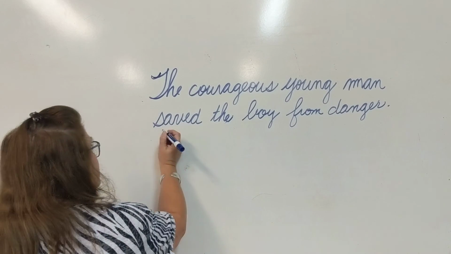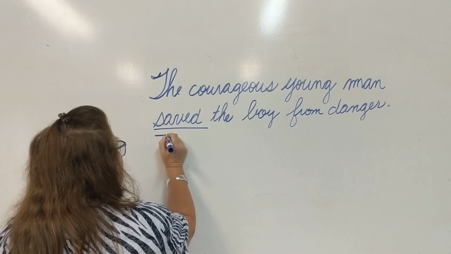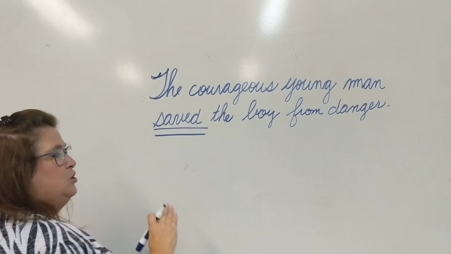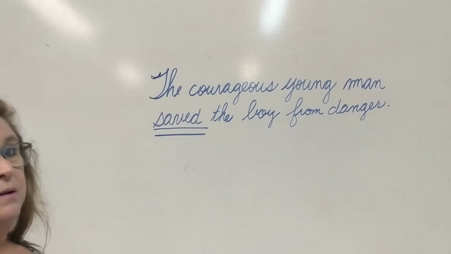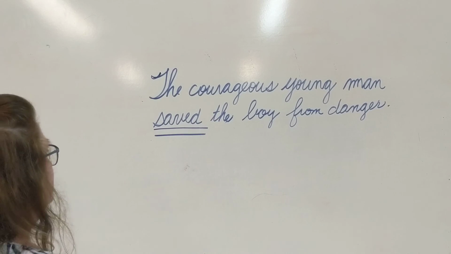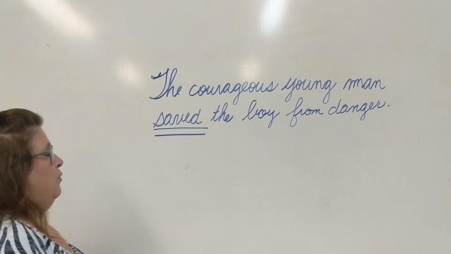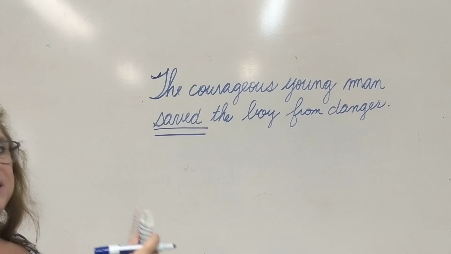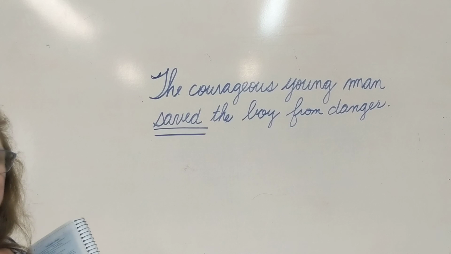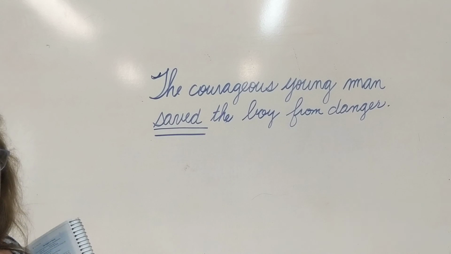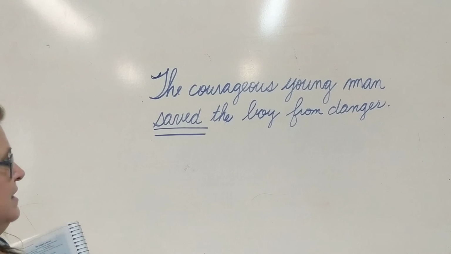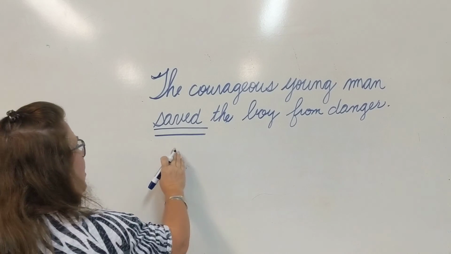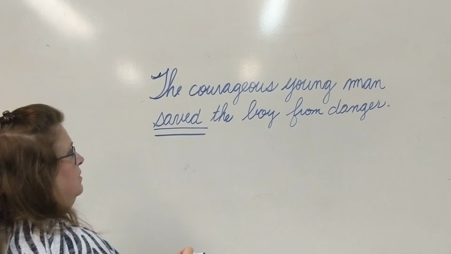It is saved. Now to find the subject, we underline our verb 2 times, always and forever, from now till you graduate high school. So we say our verb, and then we ask who or what. And the answer to that question will be the subject of our sentence. So who or what saved?